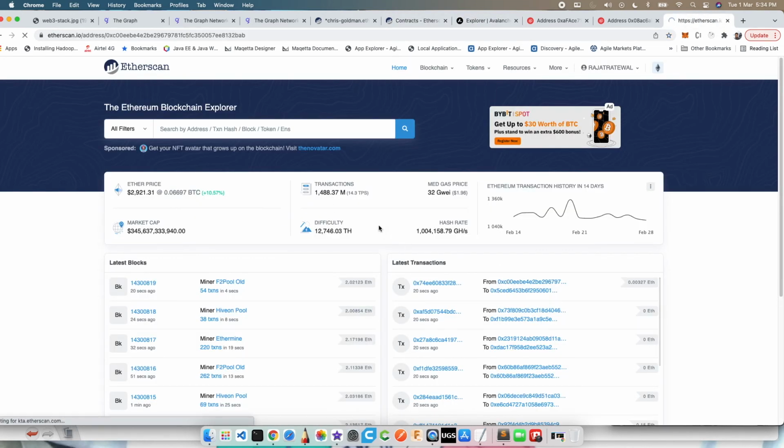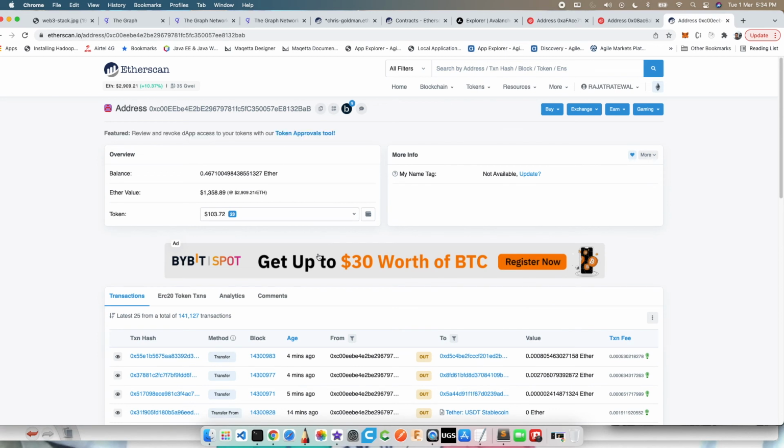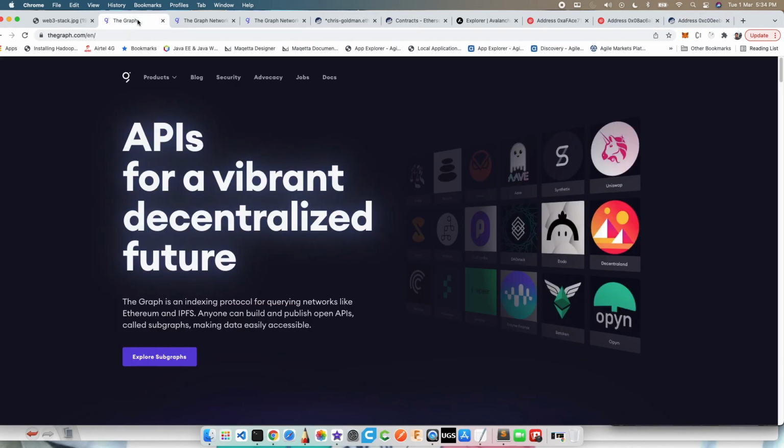If I want to get data for all of the transactions for my wallet, for example, it's one specific use case, or I want to check what's happening on Uniswap, for example, which is a decentralized exchange, like what the liquidity looks like. All of that information can be converted into a sort of graph. And The Graph comes from, so basically it's an API for a vibrant decentralized future, right?